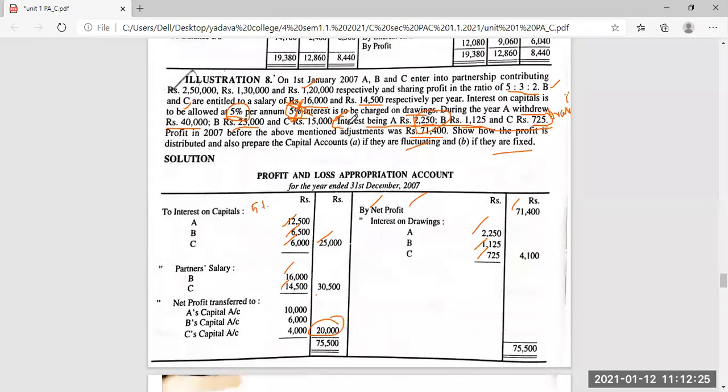We have to share this 20,000 in the 5:3:2 ratio, that is 5 by 10 for A, 3 by 10 for B, 2 by 10 for C. I hope you all know how to calculate the ratio. Do you all know the ratio calculations?